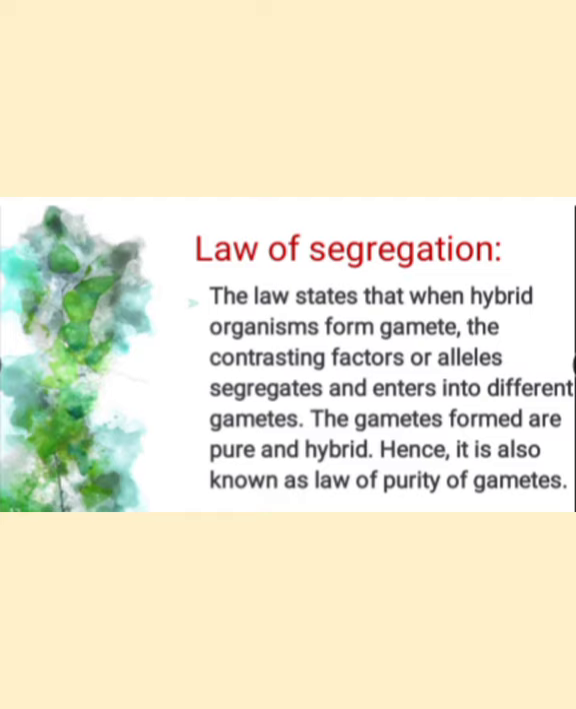Let's see, simply, these statements are given. The law of segregation means a law of separation. Segregation means separation. The simple statement is: when a hybrid organism is formed, how is it formed? The crossing between the tall plant and the dwarf plant takes place, then a hybrid organism is formed. At the time of gamete formation, the contrasting factors or alleles